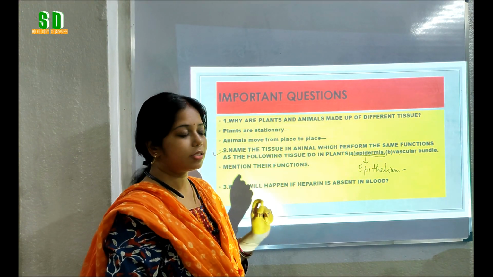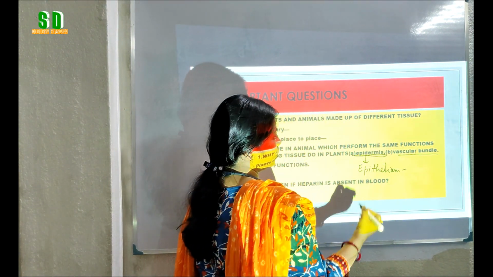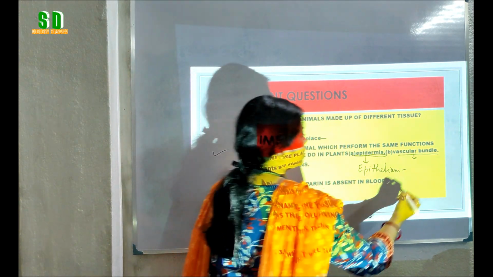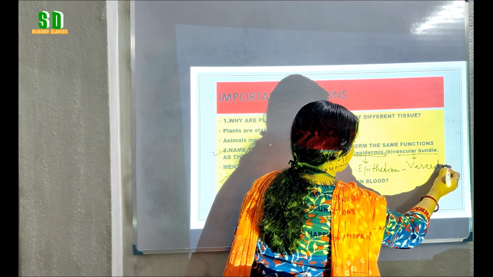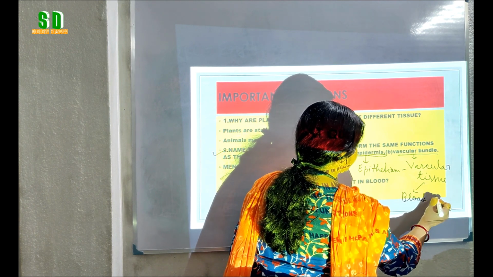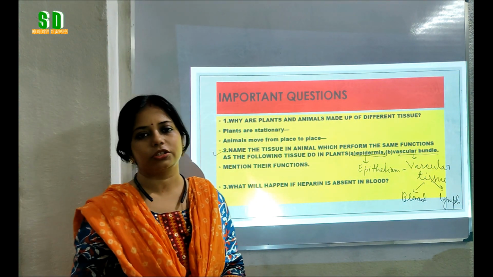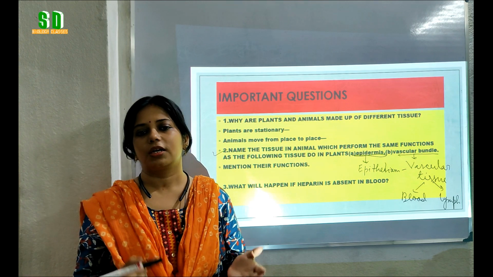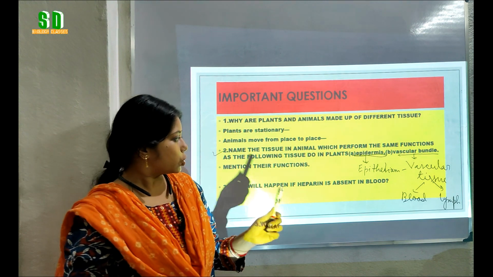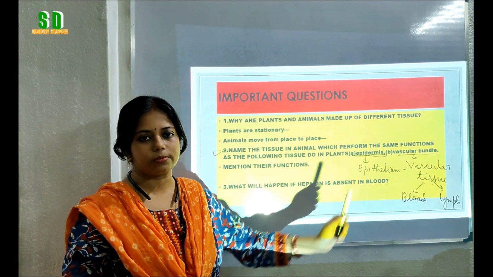The second thing present in the plant body is the vascular bundle. What is the similar structure present in the animal body? The similar structure to the vascular bundle in our body is vascular tissue, which mainly consists of blood and lymph. What is the function of blood? The main function of blood is the conduction or transportation of oxygen, carbon dioxide, nutrients, hormones, etc. throughout our body parts. So these are the functions of epithelium and the vascular tissue, or the blood.